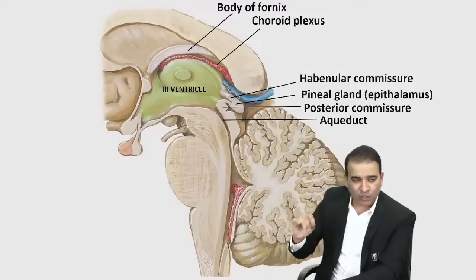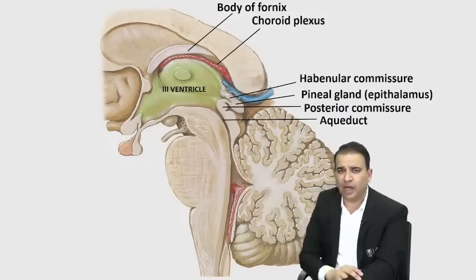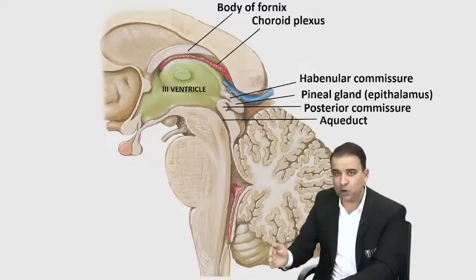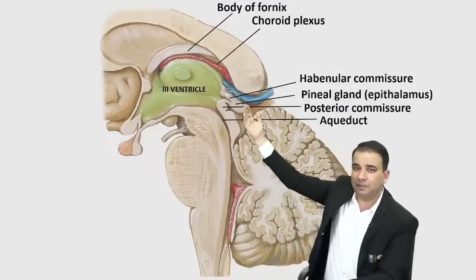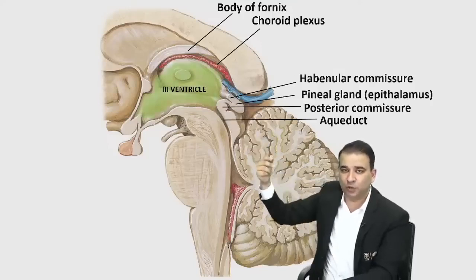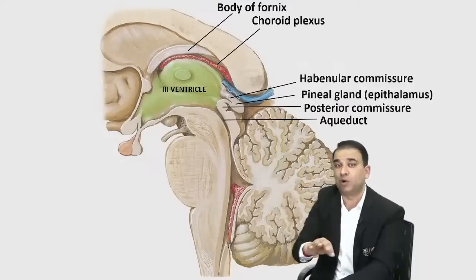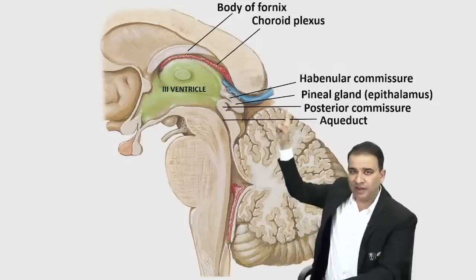Look, guys, the question could be anything in this. They can ask you anything about the connection of the mammillary body, about the projection fiber, commissural fiber. But as I said, it all boils down to the identification. First you have to identify, right? If you're not able to identify that this is a pineal gland or this is a commissural fiber, a posterior commissure, then how will you answer those questions here? So identification becomes very important in these sections of the brain. Posterior wall of third ventricle, guys.